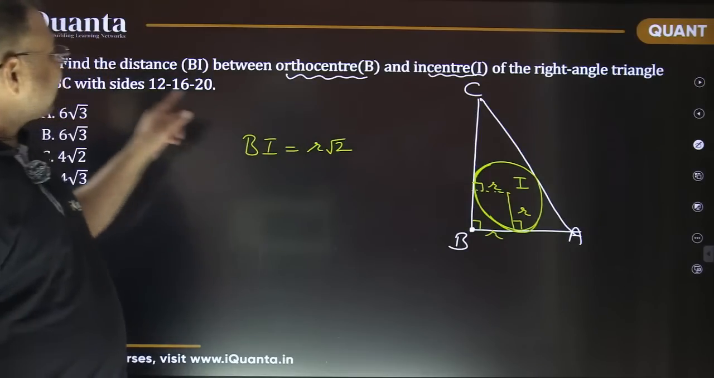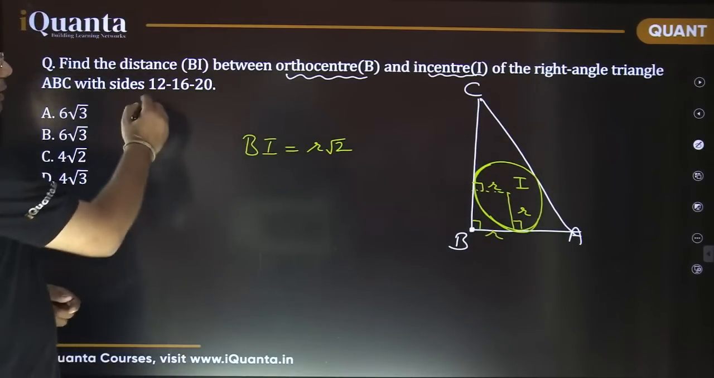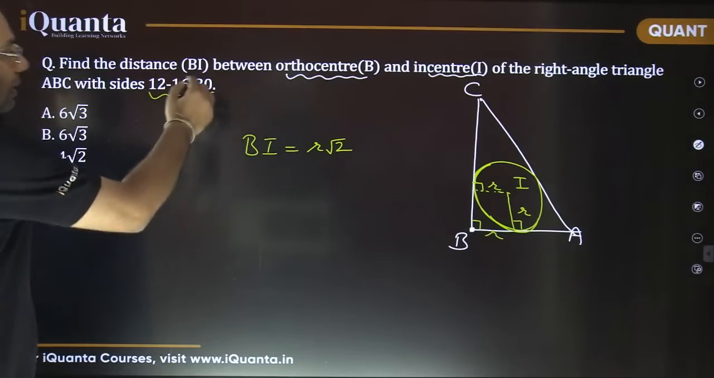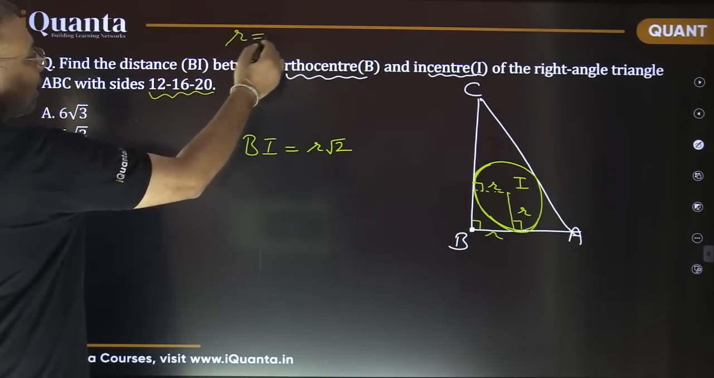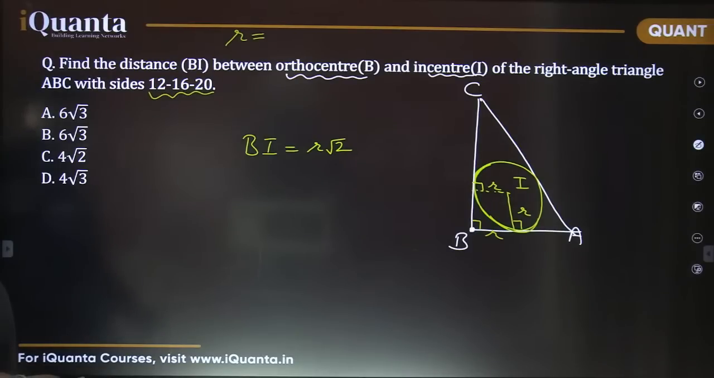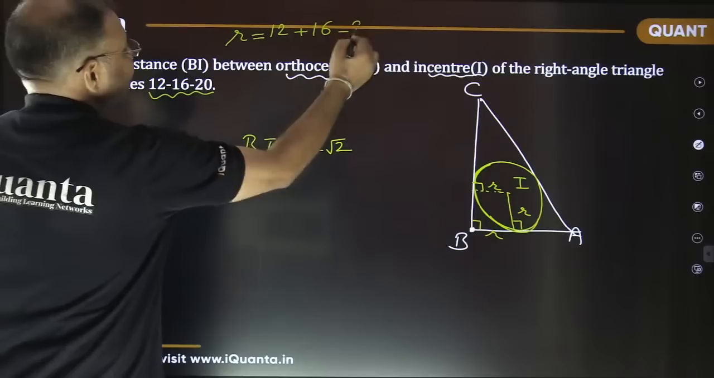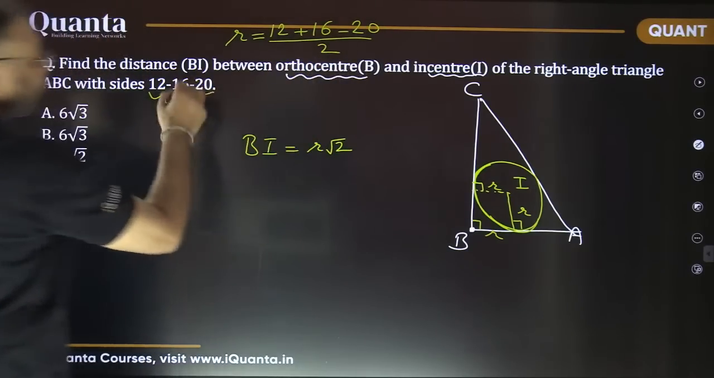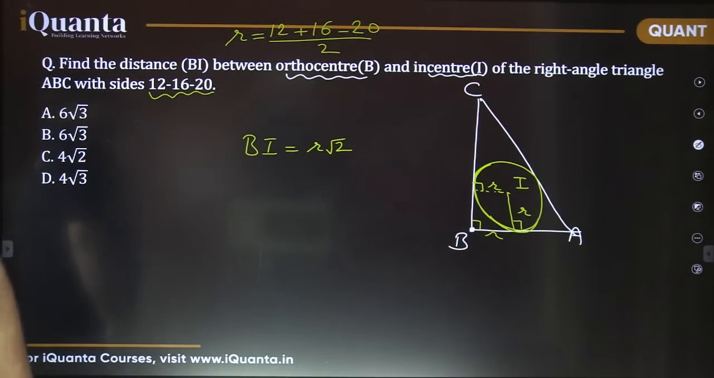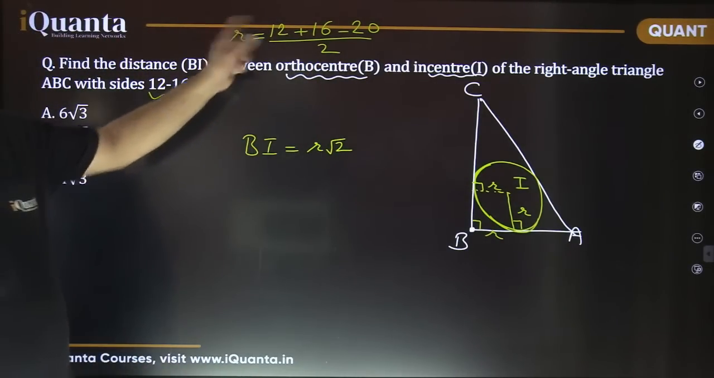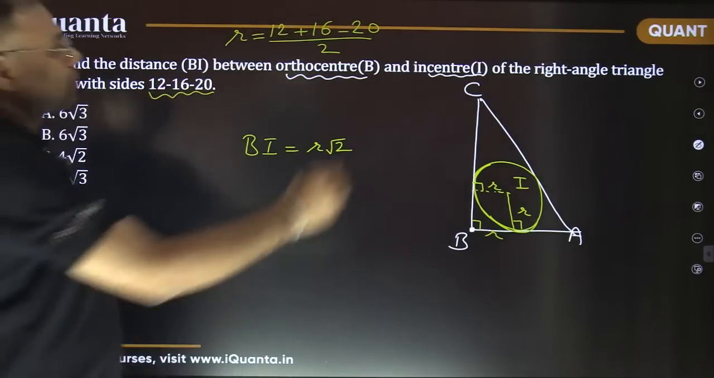And how to calculate the value of r now? We know the three side lengths, and I just told you the method. The inradius is given by a plus b minus c by 2. That is 12 plus 16 minus 20 by 2, where 20 is the hypotenuse here. So what is the value of r coming from here? This 28 minus 20, that is 8, 8 by 2, that is 4. That's it.